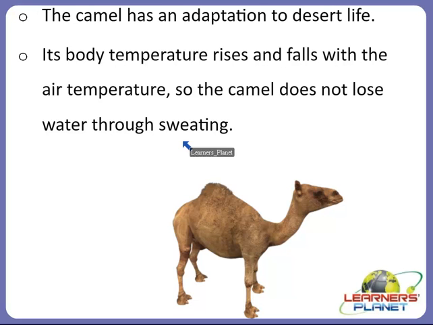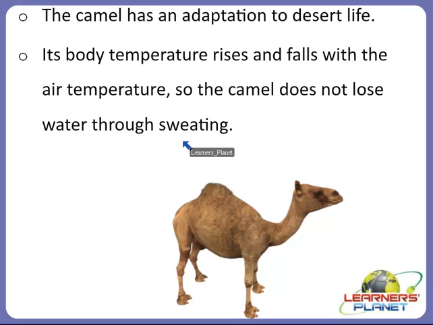So desert animals prevent water leaving their bodies in a number of different ways, like we saw, right? Like kangaroo rats and lizards, right? Which do not get too hot or too cold and have a very humid air inside. These animals stay in their burrows during hot days and they come out at night to feed, like we saw another animal like camel, right? So these are some of the animals.